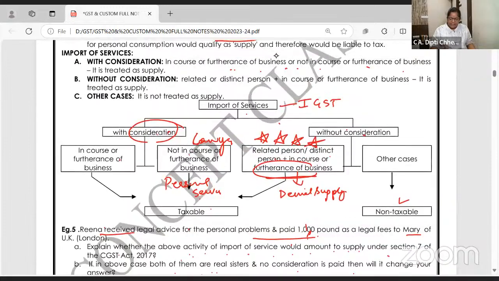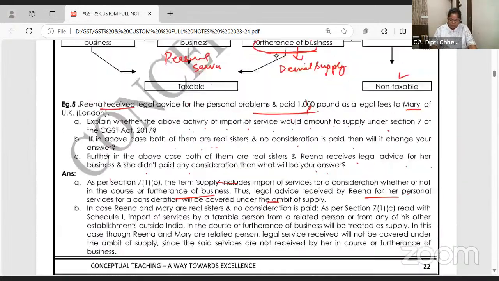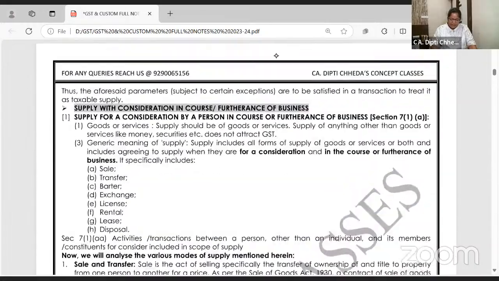So this yesterday's part I have revised. Do you want to take down? Can I give this as homework that you should take down this flowchart in your notebook? Yeah. And now come back.